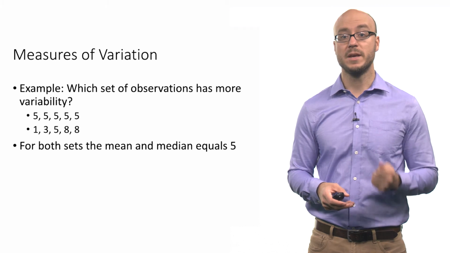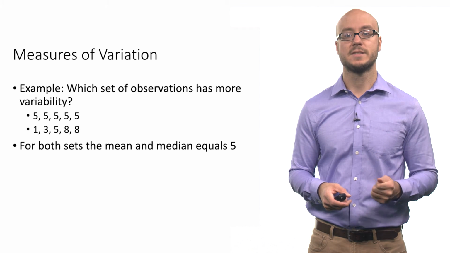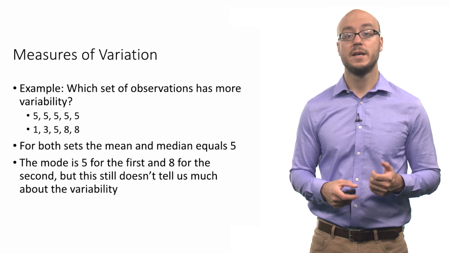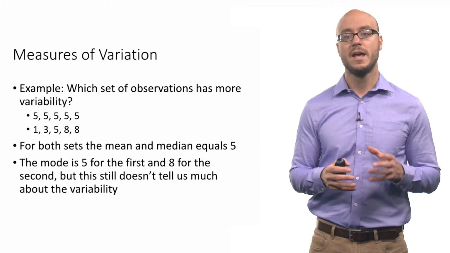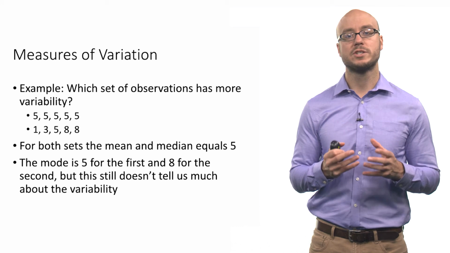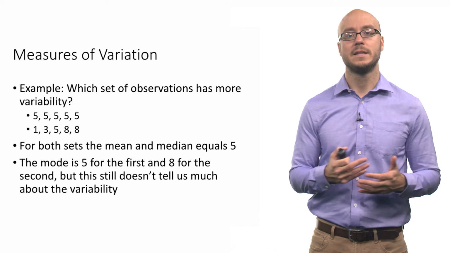However, if you look at measures of central tendency, you'll see that for both of these data sets, the mean is 5, and for both of these data sets, the median, or the 50th percentile, is also 5. In a similar fashion, if you look at the mode, it differs somewhat, but the mode is still not giving you much information about how spread out these two sets of observations are. So how do we look at how spread out a set of data points can be? Because these two small sets of observations really are different in terms of their variability. So we want a measure of variation.